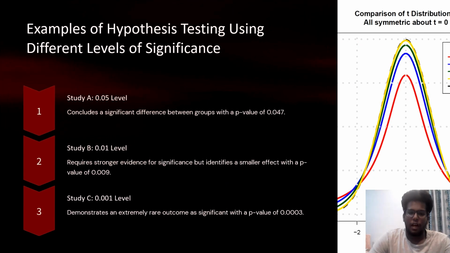Here are a few examples of hypothesis testing using different levels of significance. First, study A at the 0.05 level concludes a significant difference between the groups with a p-value of 0.047. Study B at the 0.01 level requires stronger evidence for significance but identifies a smaller effect with a p-value of 0.009. And study C at the 0.001 level demonstrates an extremely rare outcome of significance with a p-value of 0.0003.